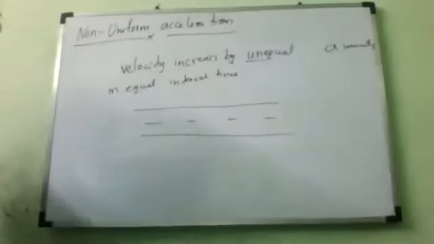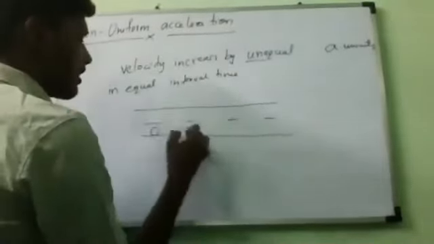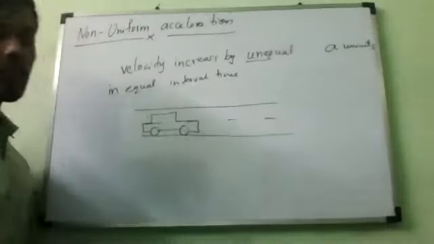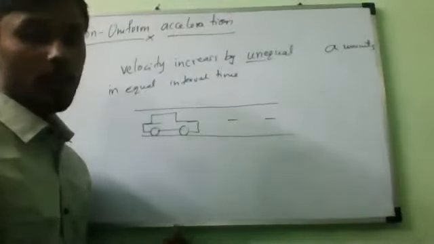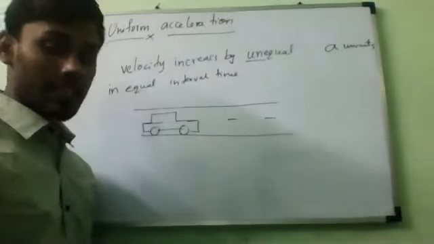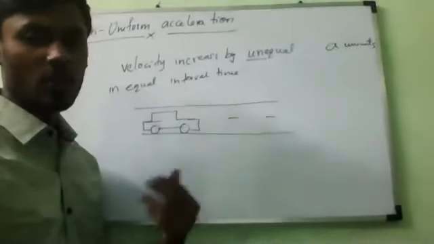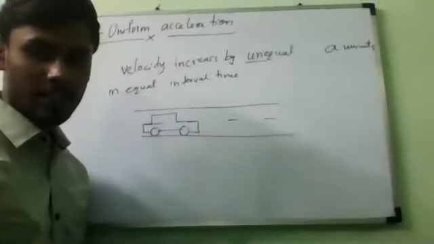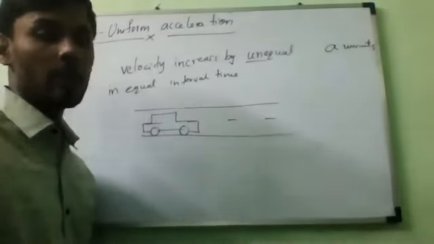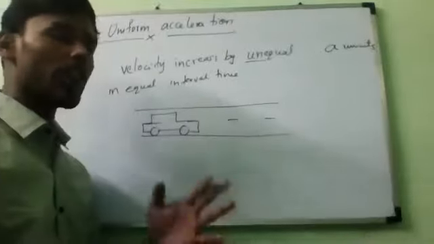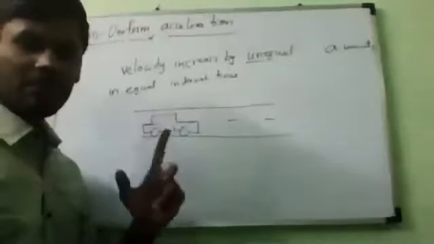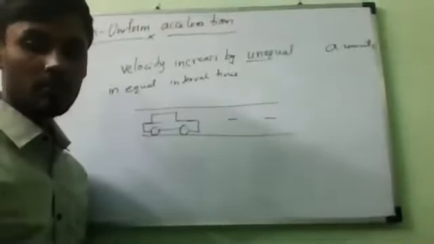For example, you are traveling on a road. Is it possible to go with the same uniform acceleration every time? A few times you will go faster, a few times slower, a few times normal, depending on the crowd and the traffic on the road. Either continuously increasing or continuously decreasing. Is it possible to go the same every time? No, sir.